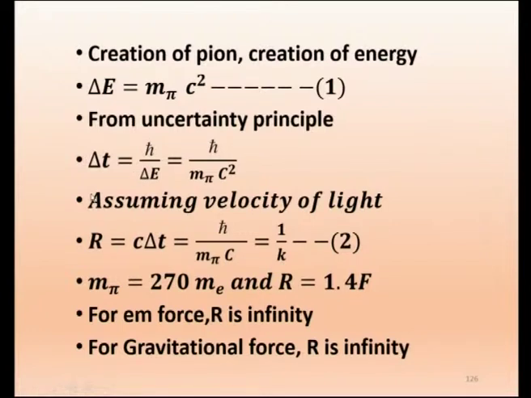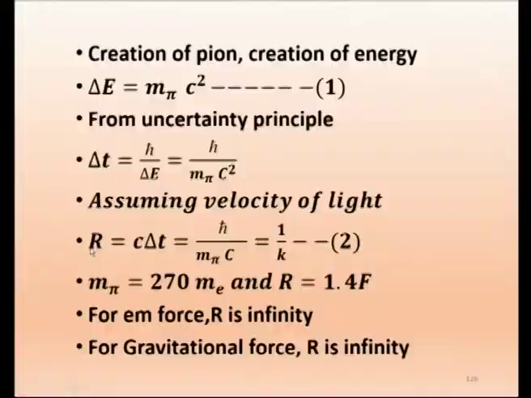Now, let us assume it is created for a short duration, and that is what Yukawa assumed. He assumed that the particle pi meson is able to exist only for a short duration delta T, and let it travel with the velocity of light, that is the maximum velocity. So, how far can it go? The energy is only delta E, and it is available for time delta T. Assuming the velocity of light, how far can it go? That is R. R is equal to c into delta T.